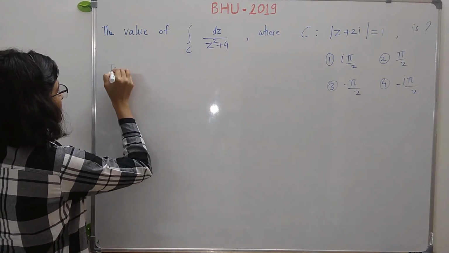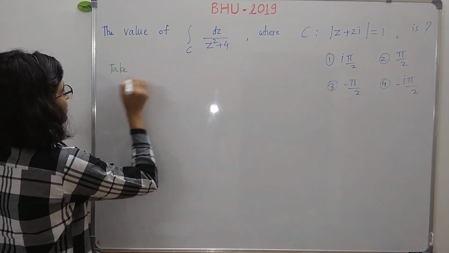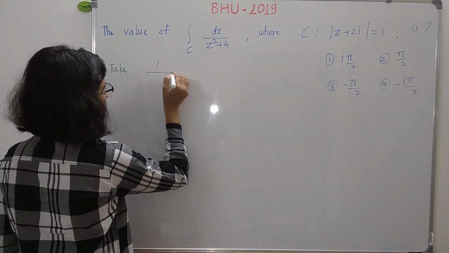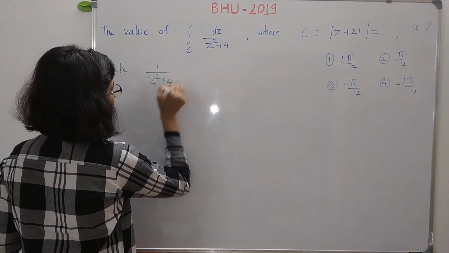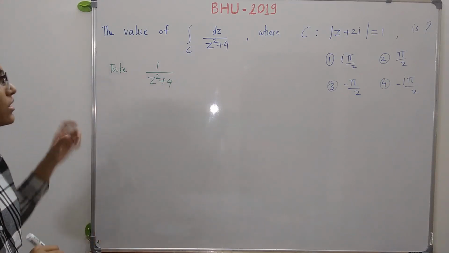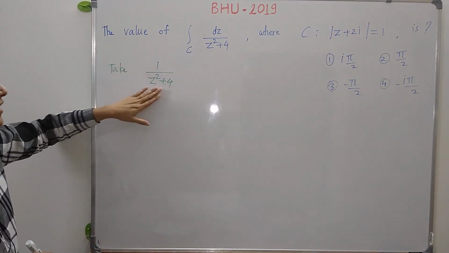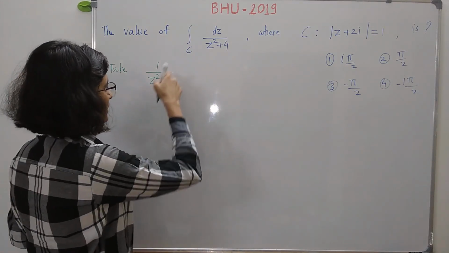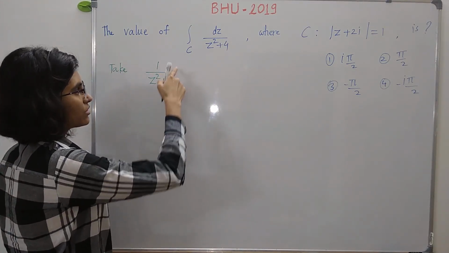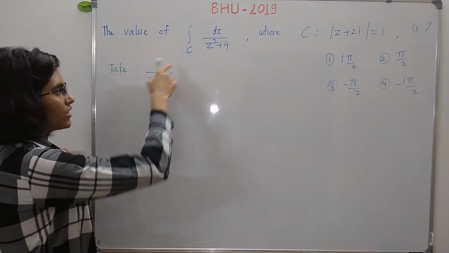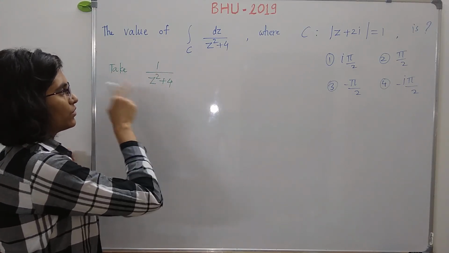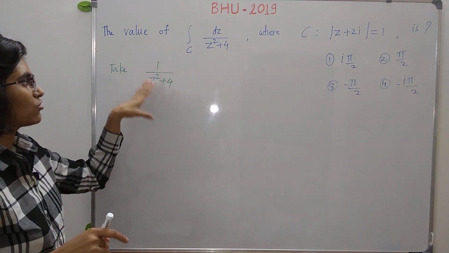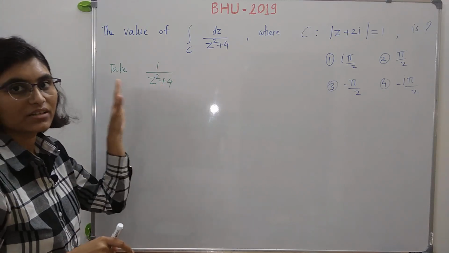Consider this function, 1 upon z square plus 4. Now let us find out the points where this function is not analytic. This is just a quotient of two analytic functions, namely 1 and z square plus 4, and we know that this function is not analytic whenever the denominator is 0.